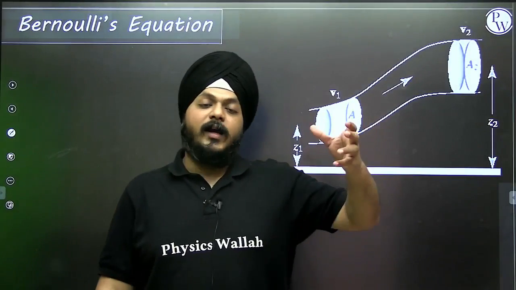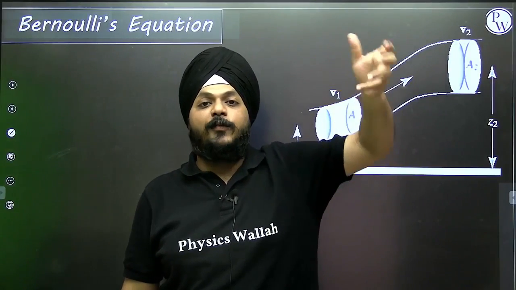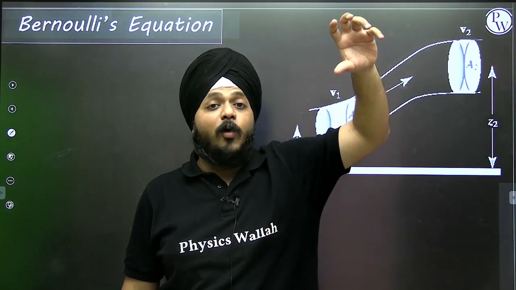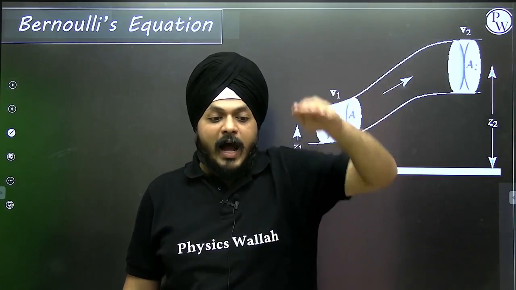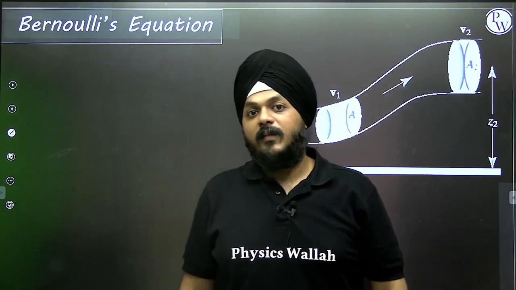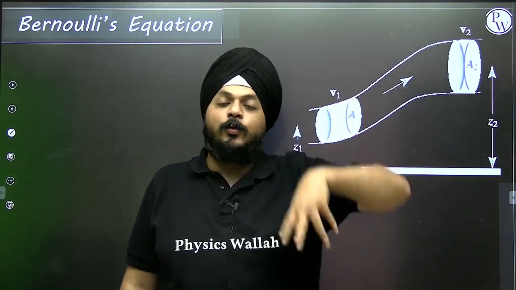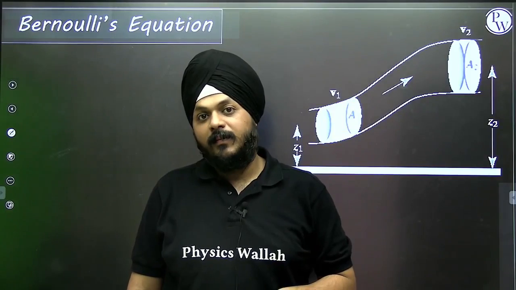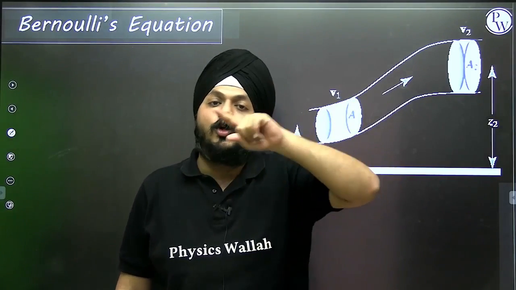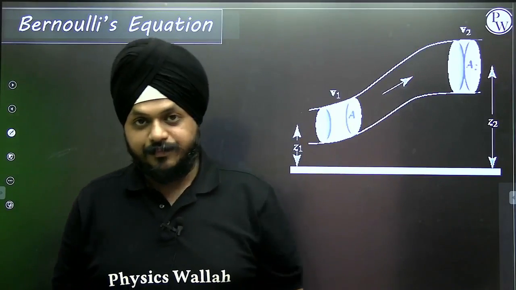Suppose you are having a glass of water in your hand, and if you're tilting the glass this way, then how will the water flow? Obviously from the higher to the lower part. It is a natural thing, because of gravity, water always moves from the higher to the lower part. If you want to forcefully move water in the opposite manner, Bernoulli's equation is used.